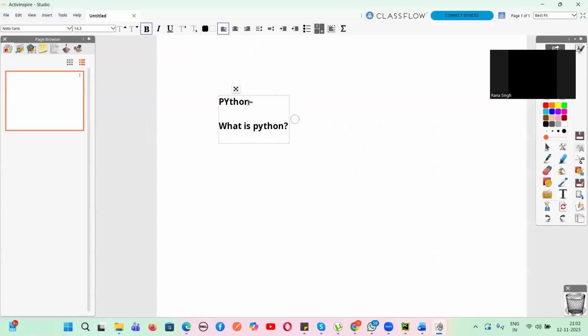So Python is a programming language, and it is a high level programming language. High level means what?